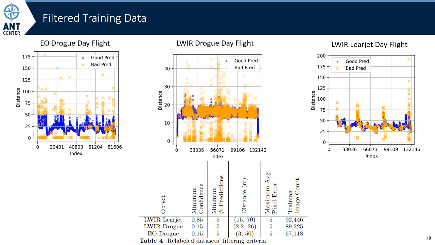The table shows the criteria used to determine if an observation was an outlier and indicates how many images were left of the good observations after an 80-20 validation and training split was done. To tune the confidence, we viewed videos of CNNs predicting bounding boxes at different confidence levels to observe which confidence presented enough true positives and few enough false positives to make a fair number of good pose predictions. Furthermore, we knew the parameters of the flight test. For instance, we knew that the drone was never closer than 3 meters or further away than 50 meters for the color imagery. Hence, we can discard observations which estimated values outside those ranges.